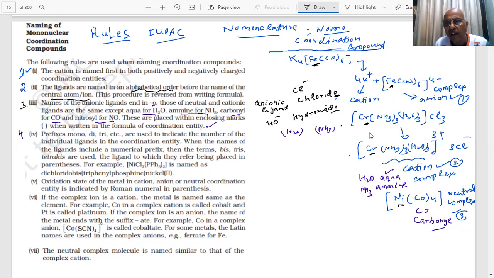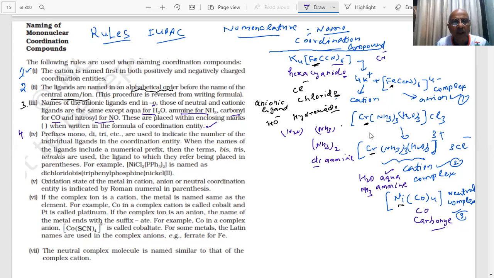If NH3 is two, student, then what do I use? Di. Amine. What does it become? Diamine. In this case, there are 6, what will I use? Hexa. What will be the prefix? Hexa. This is the sign ido. Hexacyanido, because CN minus, student, is an anionic ligand. So the last letter is ido.